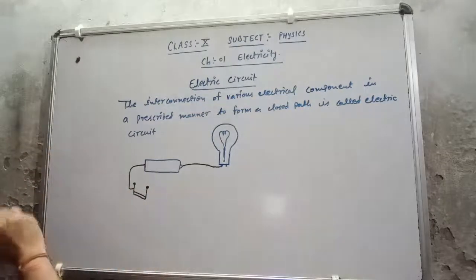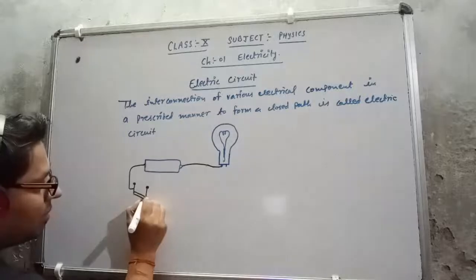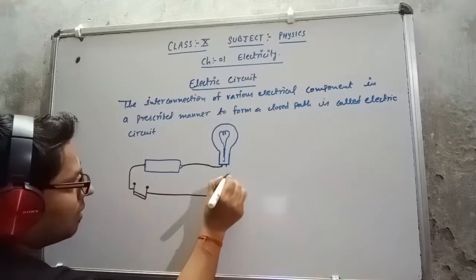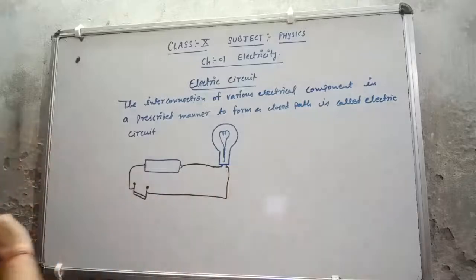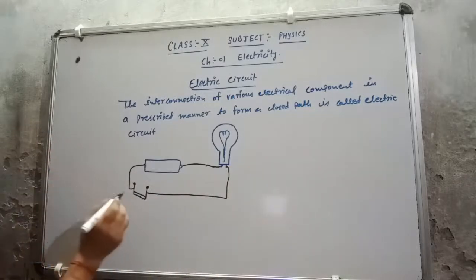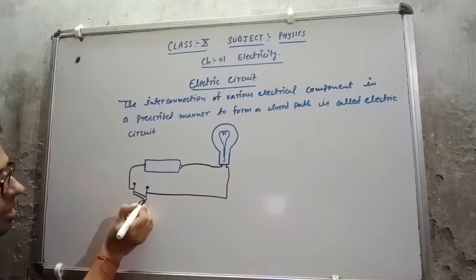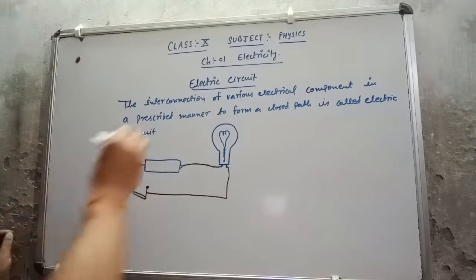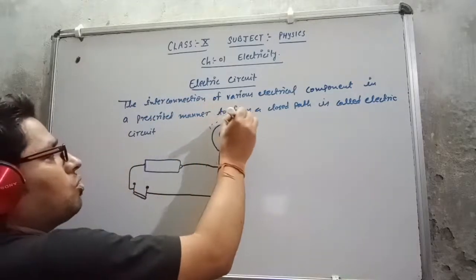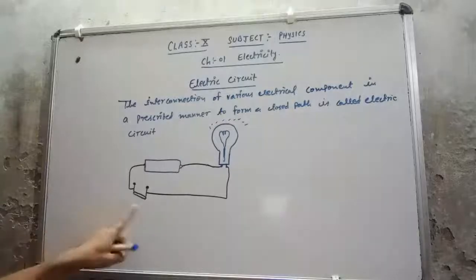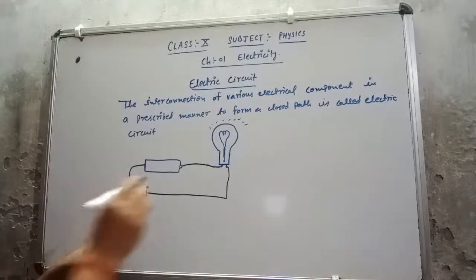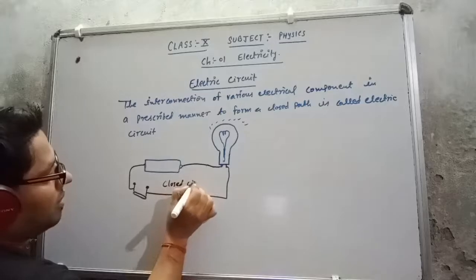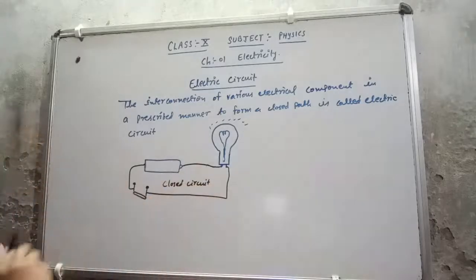The wire is going from this pin to the second point of the bulb. So you can check that here there is no disconnection, total things are available here, so the bulb is going to glow. So I can say that this is a closed circuit.